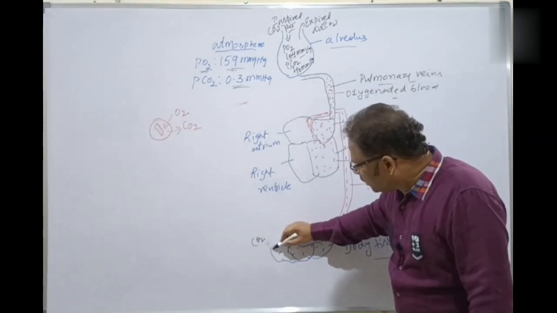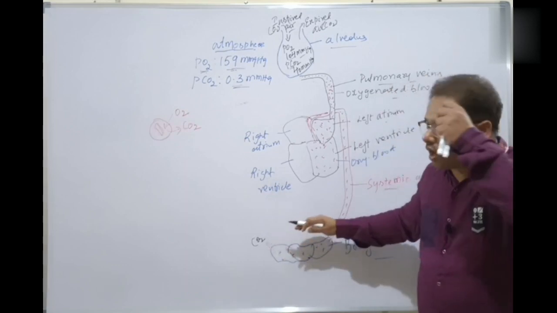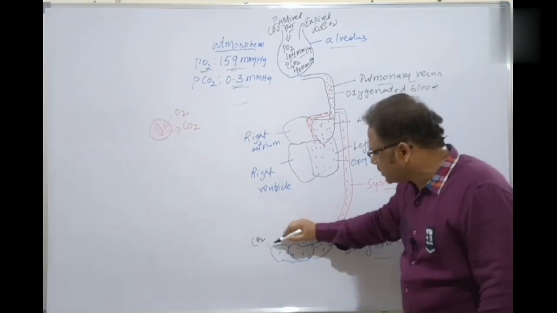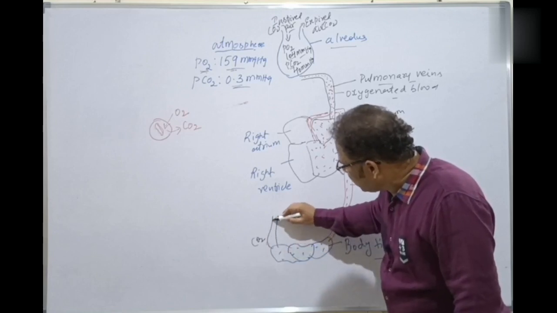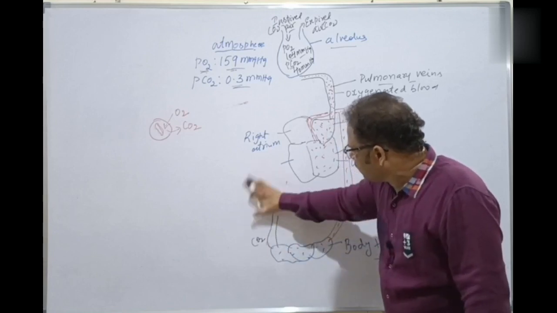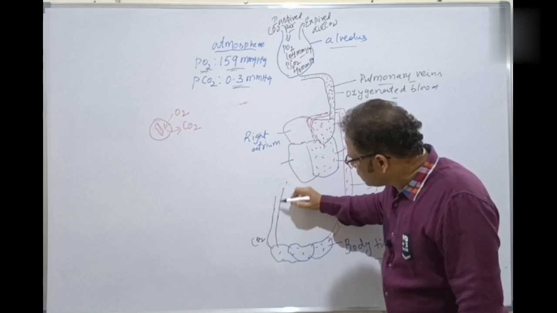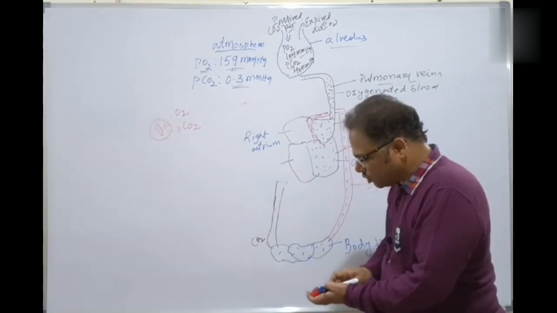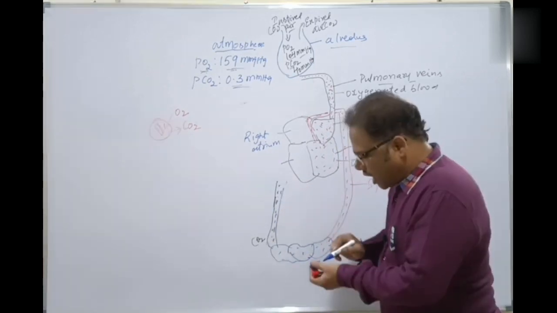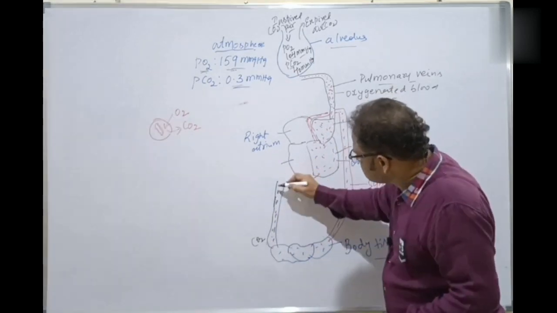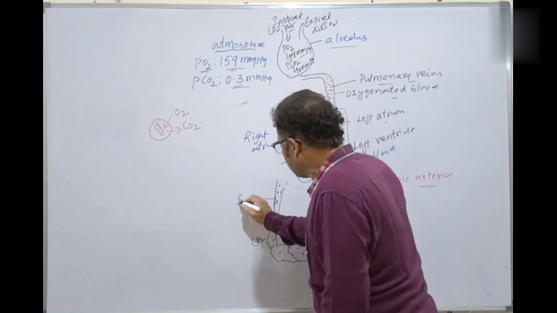The different caval veins, or systemic veins. The systemic veins are carrying what? The deoxygenated blood. This is the deoxygenated blood, I am drawing with the blue ones, and that is carried by the systemic veins. These are the systemic veins.